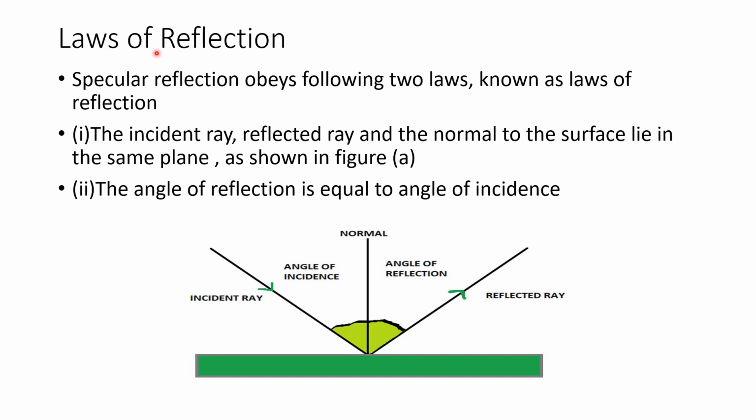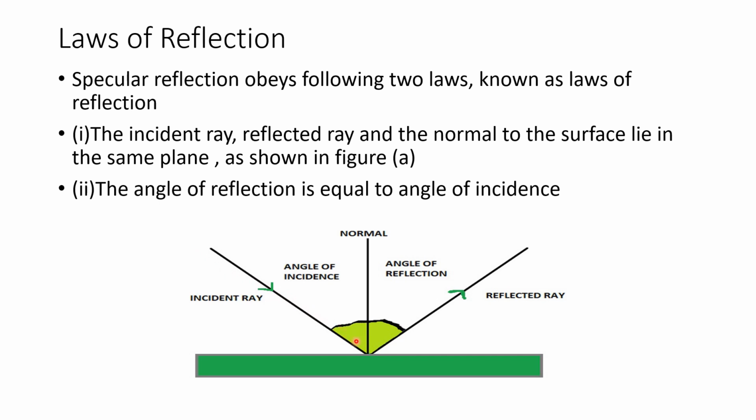Let us see the laws of reflection. Specular reflection, as we have seen, the reflection which takes place at a smooth surface, obeys two laws which are known as the laws of reflection. The incident ray, the reflected ray, and the normal to the reflecting surface all lie in the same plane.